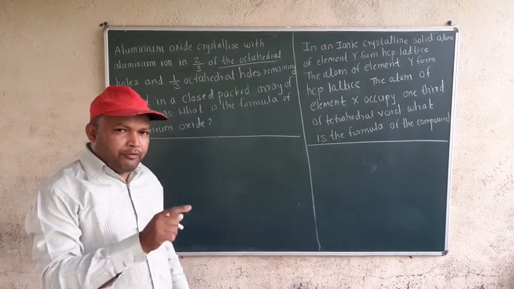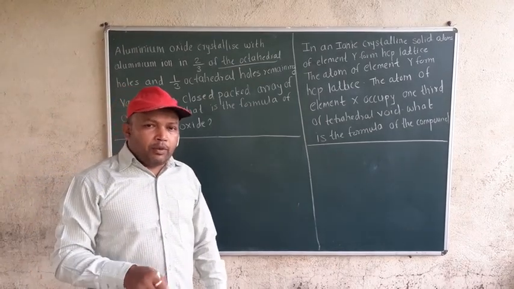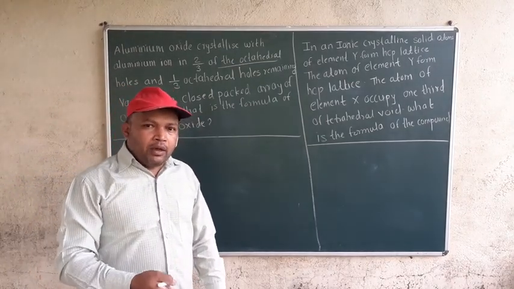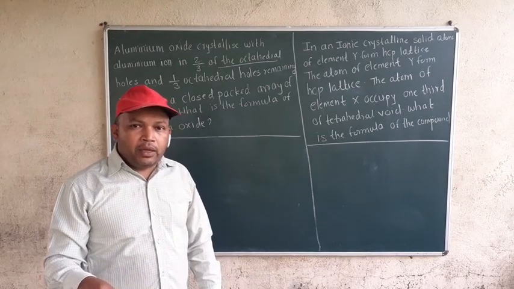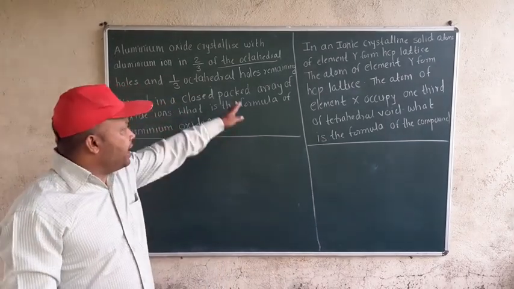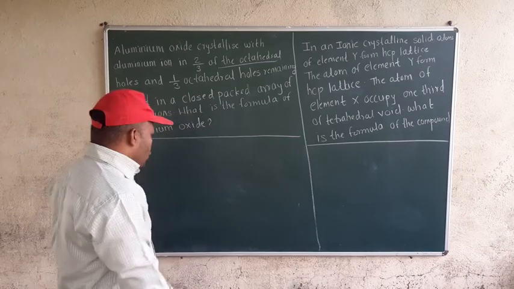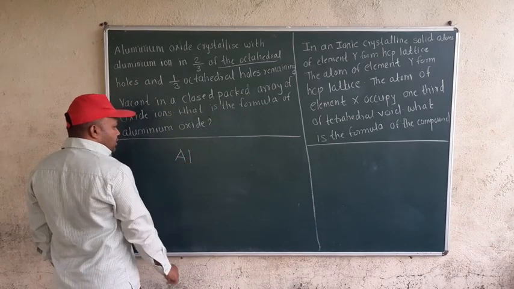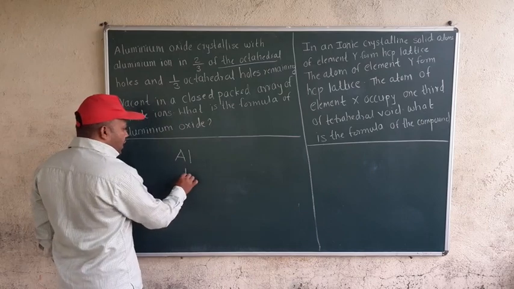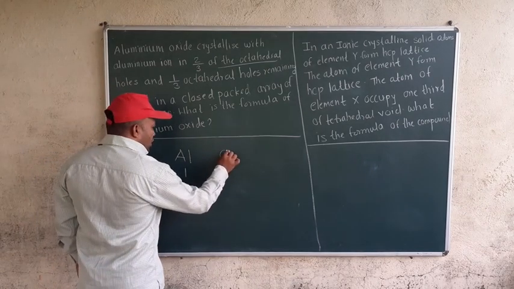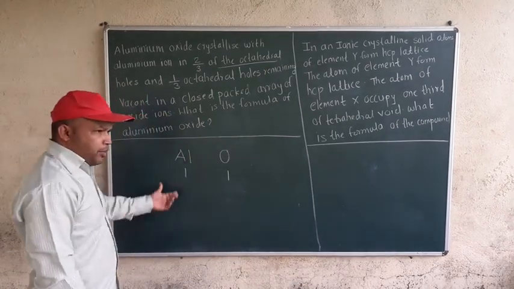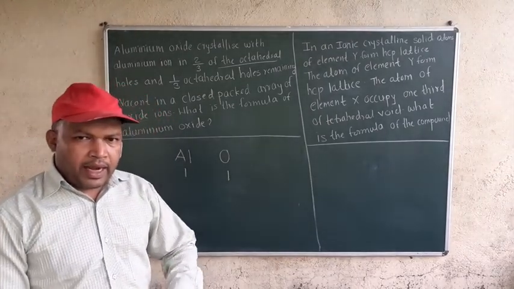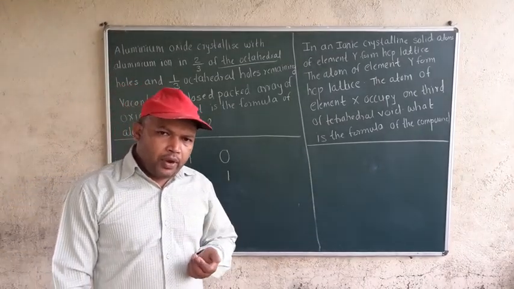We have seen that if n is the number of atoms, the number of tetrahedral voids will be 2n, but the number of octahedral voids will be n. And here they are talking about octahedral void. So suppose octahedral void is 1. So oxide also will be 1, because if the number of atoms is n, octahedral void is also n.